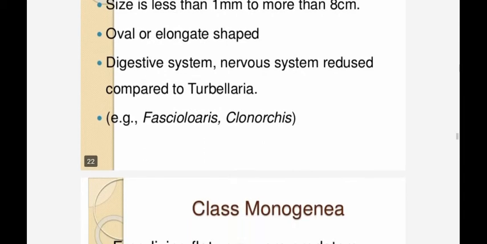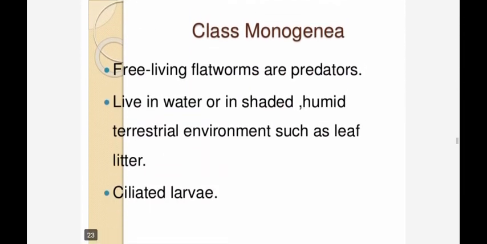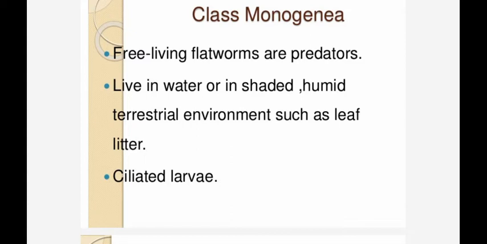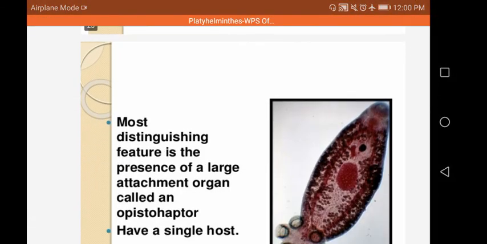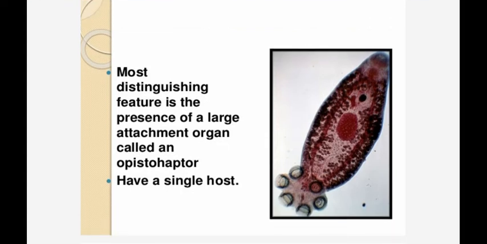Examples: Fasciola, Clonorchis. Monogenea: free-living flatworms are predators. They live in water or in shaded, humid terrestrial environments such as leaf litter, with ciliated larvae. The most distinguishing feature is the presence of a large attachment organ called the opisthaptor, and they have a single host.